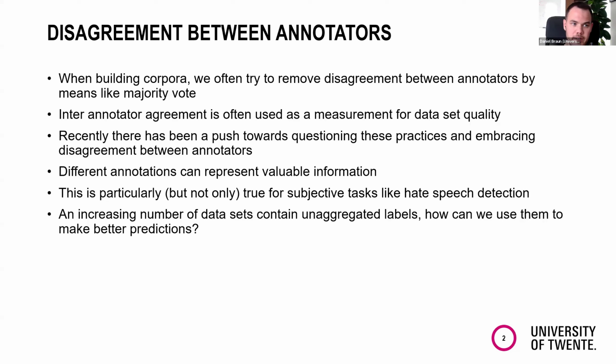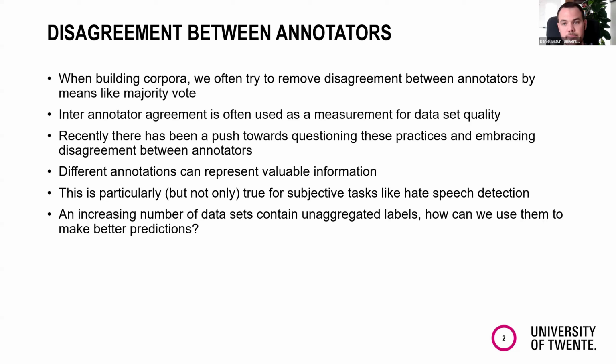And that is particularly, but not only true for tasks that are more subjective, like, for example, hate speech detection, where we know from the research that whether a certain post is classified as hate speech or not strongly depends on the background of the person annotating it.